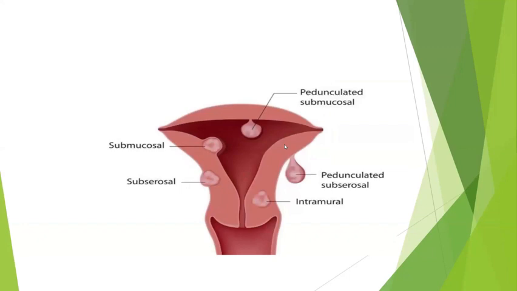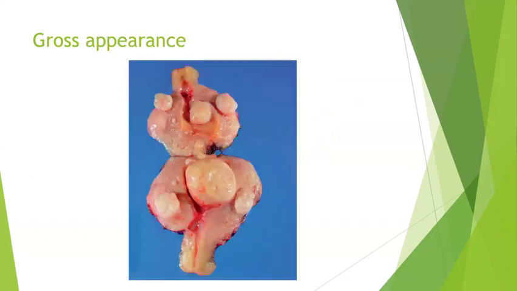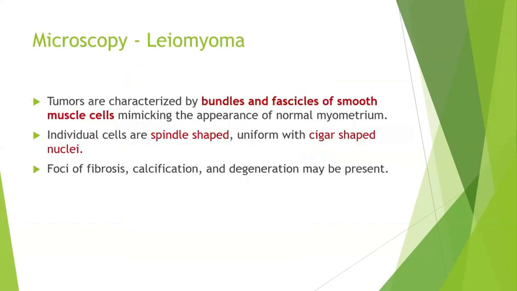See, this is a pedunculated leiomyoma, submucosal within the endometrial cavity; subserosal will be the outer serosal layer, or this is a pedunculated subserosal, and this is an intramural leiomyoma. The cut section will specifically show a whorled pattern, nothing but smooth muscle bundles arranged in a whorled format. This is the gross appearance, a fish flesh-like appearance. On cut section it can be gritty due to calcification or hyalinization.